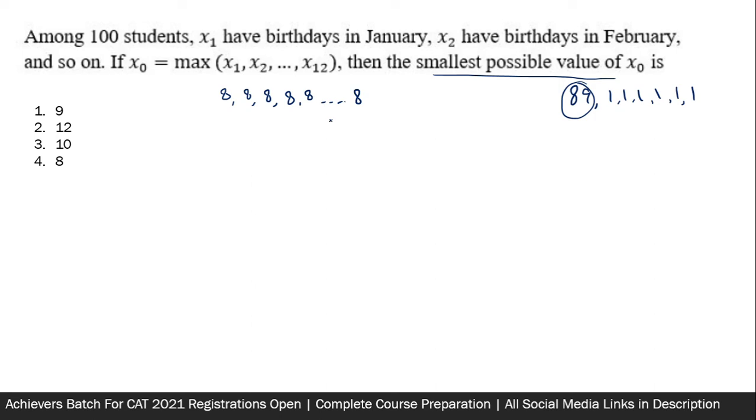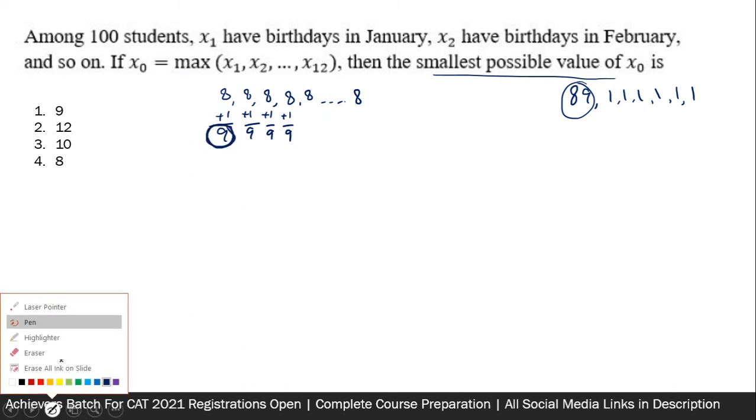Now 4 students are left. What I can do is give all the 4 students to 1 month or 1 each to 4 months. All this I am doing because I want the smallest possible value. Now 4 of the numbers are 9 and 8 of the numbers are 8 each. So now I think if you have to pick the maximum of these, 9 is the value that you have to pick. So 9 becomes the answer.